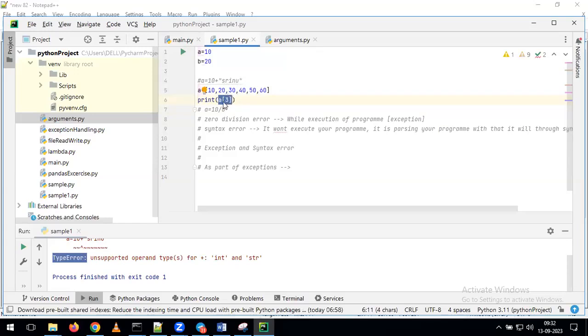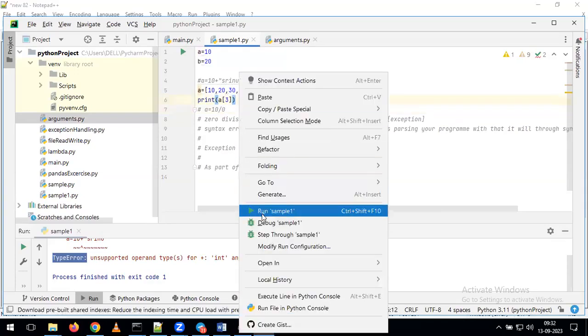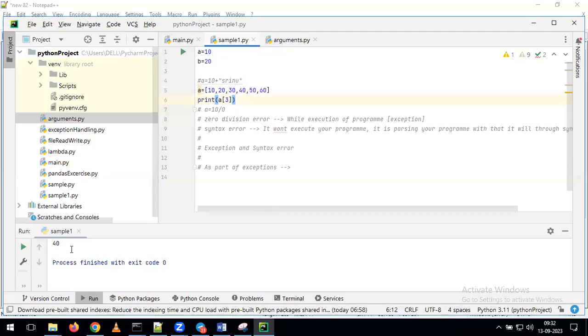It is the position or index. We are giving the position argument on top of your index. If you give a of 3, what will happen? It gives the third element of your list, which is 0, 1, 2, 3. We are getting the output 40. Let me run this. 40. We are getting the output as 40.